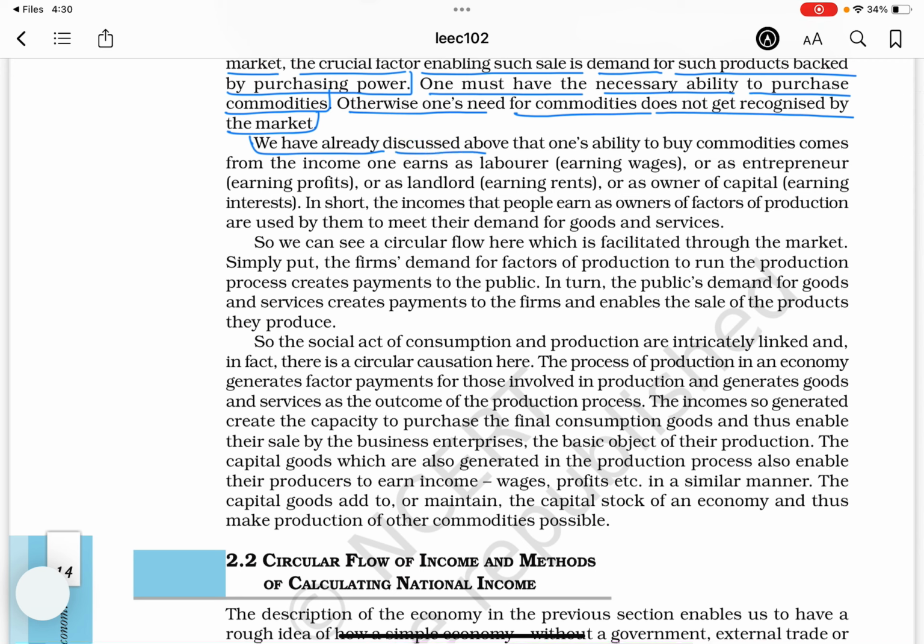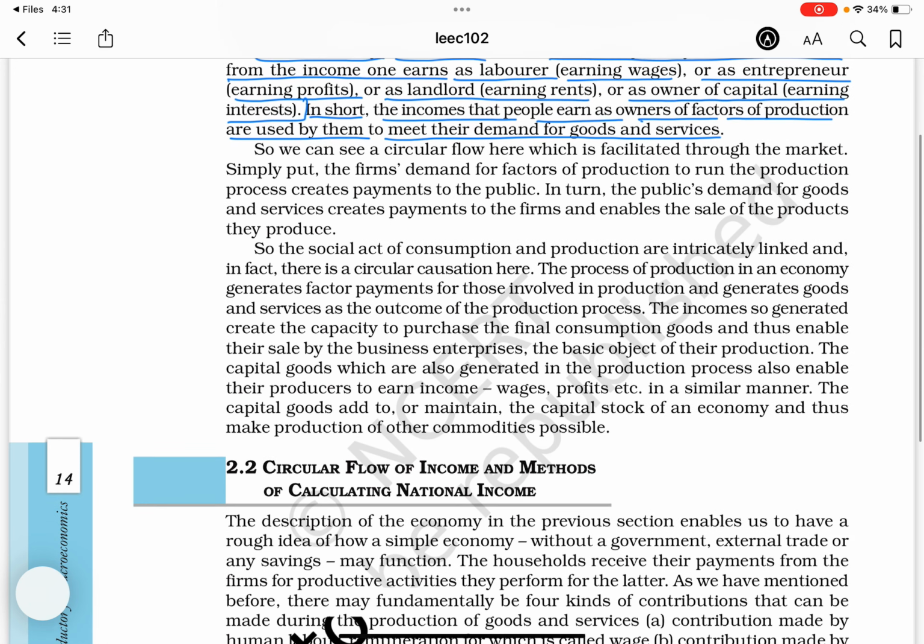We have already discussed above that one's ability to buy commodities comes from the income one earns, as laborers earning wages, or as entrepreneurs earning profits, or as landlords earning rents, or as owners of capital earning interest. In short, the income that people earn as owners of factors of production is used by them to meet their demand for goods and services.